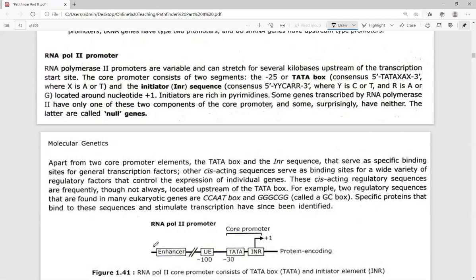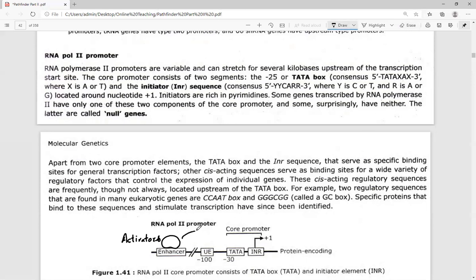here we have certain sequences that can regulate the process of transcription by providing the binding site for activator molecules. Here, what could bind? Activators could bind. Once the activators bind, they lead to the activation of enhancer molecules. Once the enhancer gets activated, it will activate the transcription of all the other genes.